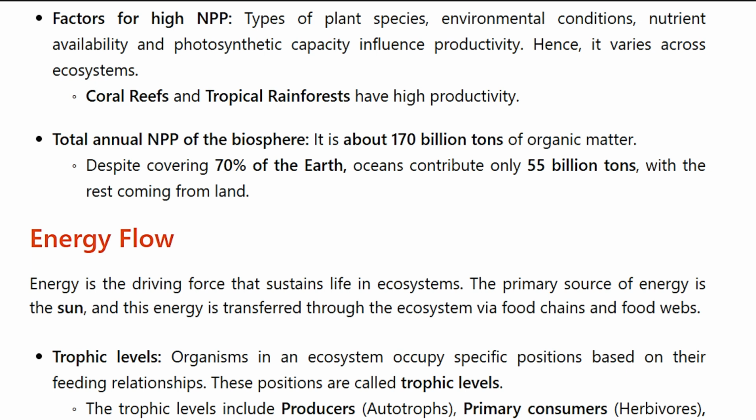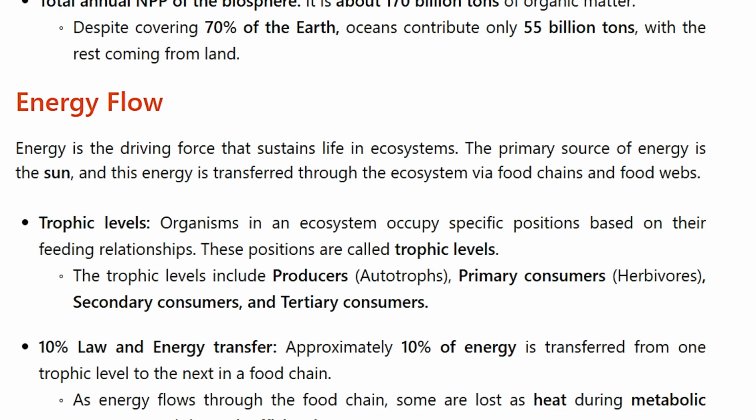Energy flow. Energy is the driving force that sustains life in ecosystems. The primary source of energy is the sun, and this energy is transferred through the ecosystem via food chains and food webs. Trophic levels. Organisms in an ecosystem occupy specific positions based on their feeding relationship. These positions are called trophic levels. The trophic levels include producers, autotrophs, primary consumers, herbivores, secondary consumers and tertiary consumers.